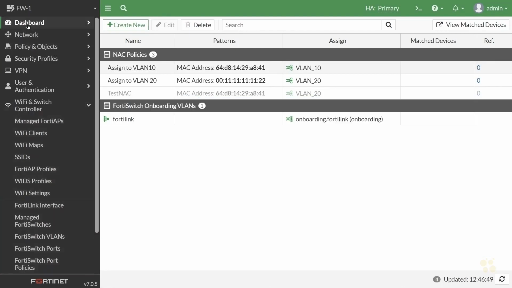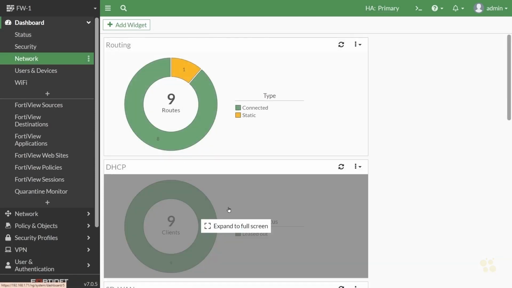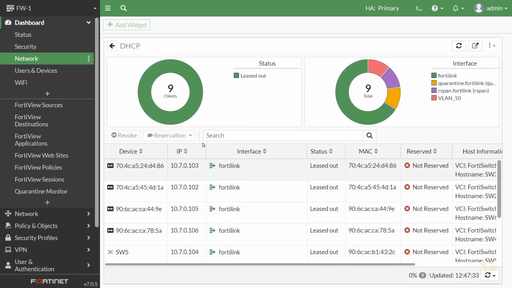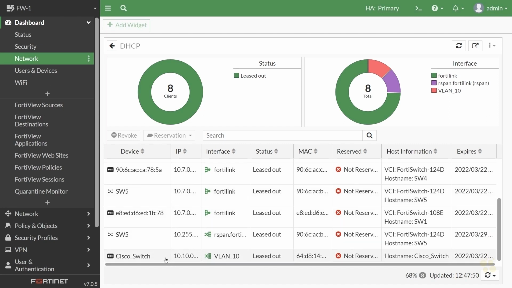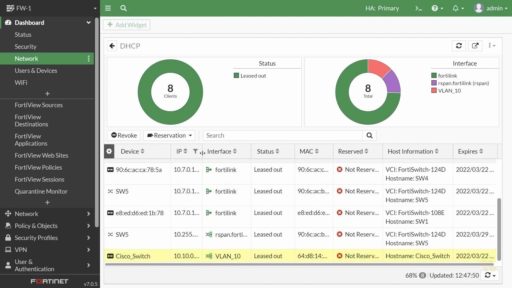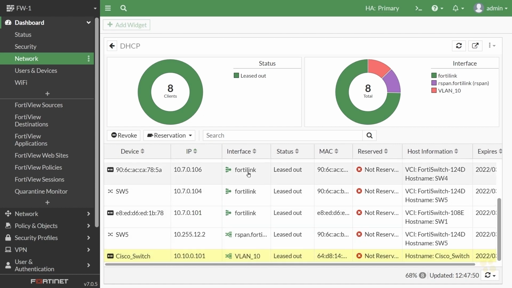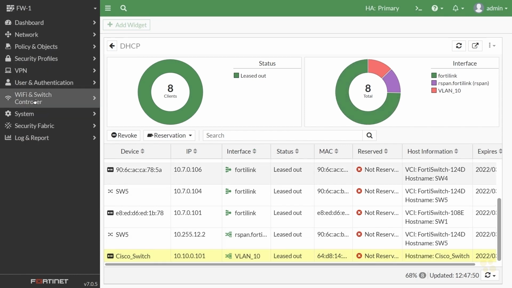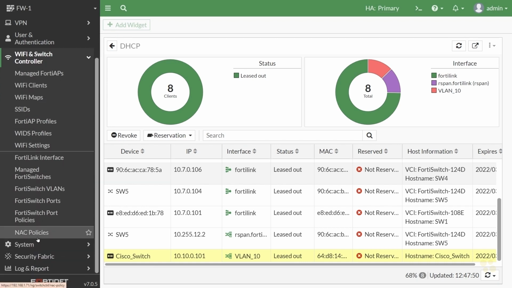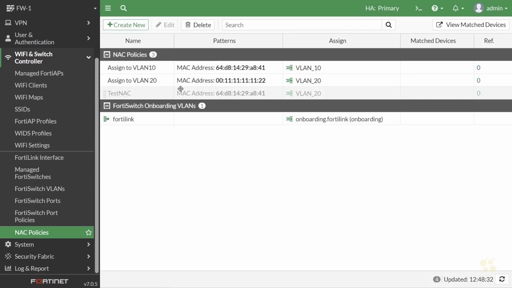So if we went back to the FortiGate and went back to dashboard and network and went to DHCP clients here to that widget, and if we scroll down, here is our Cisco switch with the IP address of 10.10.0.101 associated with the logical VLAN 10 interface on the FortiGate. All right, so let's go back down to Wi-Fi and switch controller, and once again go down to our NAC policies, and let's go ahead and modify our policy here.